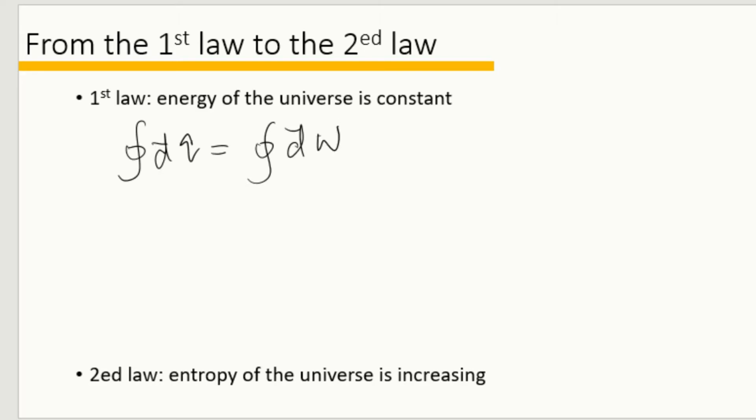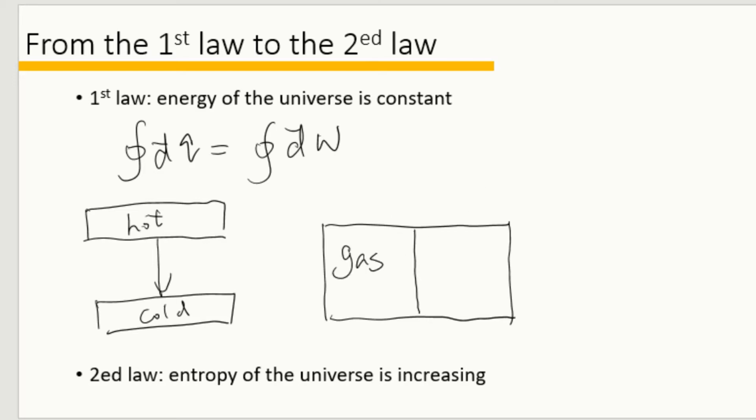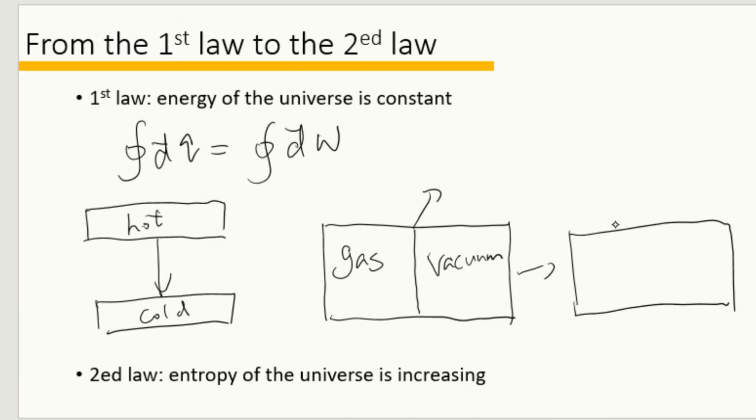However, the first law places no restrictions on the direction of the flow of heat and work. For example, if we have two substances, one is hot and the other one is cold, we know that heat will spontaneously transfer from the hot one to the cold one, or from the high temperature one to the low temperature one. Another example, if we have a chamber which is separated by a divider, on the left-hand side we have gas, and on the right-hand side is in vacuum. As soon as we remove this divider, we know the gas will fill the whole volume.